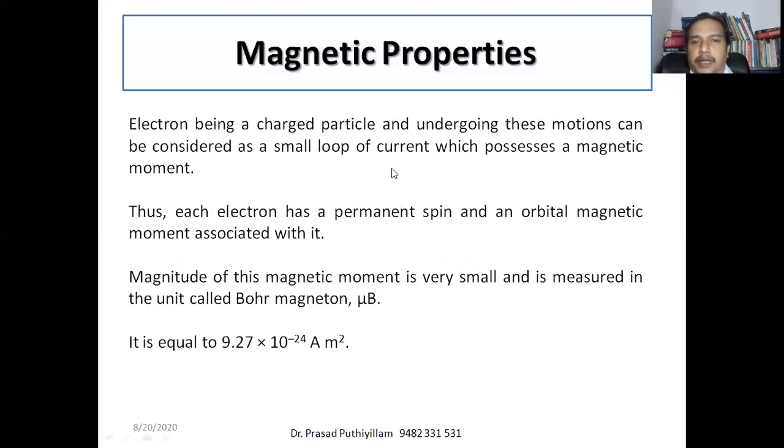The magnetic properties arise because of the current formed by the movement of electrons, spin movement or orbital movement. The magnitude of the magnetic moment is measured in magneton, that is mu B. If it is very small, the material is not attracted to a magnetic material, but still we can say that it is magnetic. The Bohr magneton is equal to 9.27 multiplied by 10 to the power minus 24 ampere meter square.